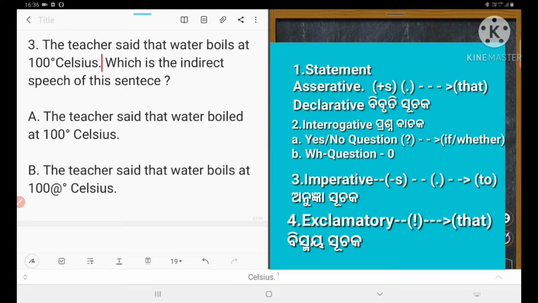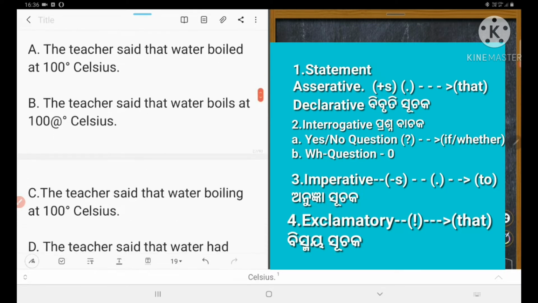The reporting verb, "the teacher said," is in past tense. "Boils" is present tense, but we will not change it because the sentence in inverted comma refers to a scientific fact. So the sentence is: the teacher said that water boils at 100 degrees Celsius. "The teacher said that water boiled" is wrong.